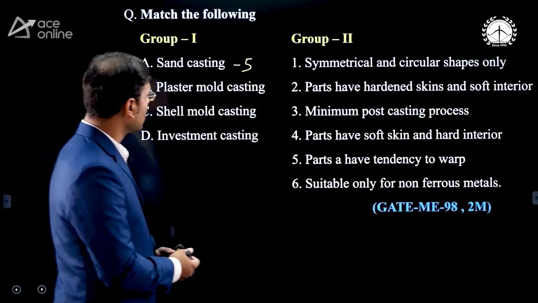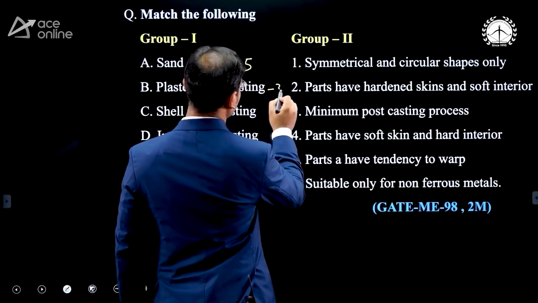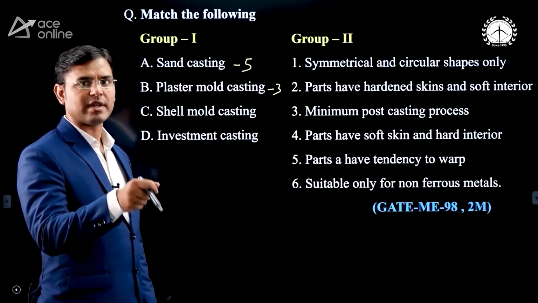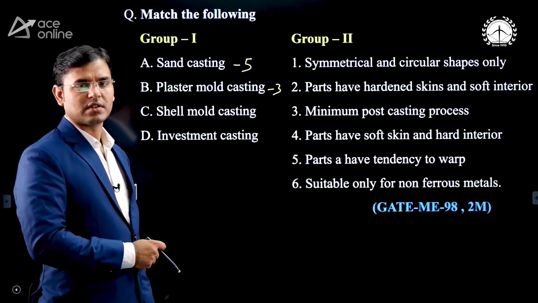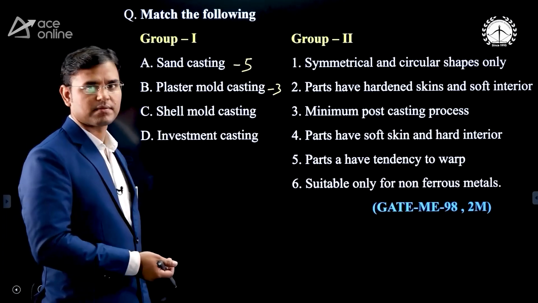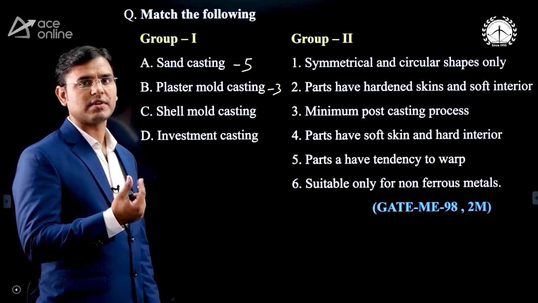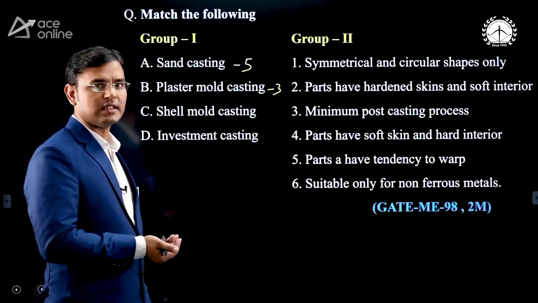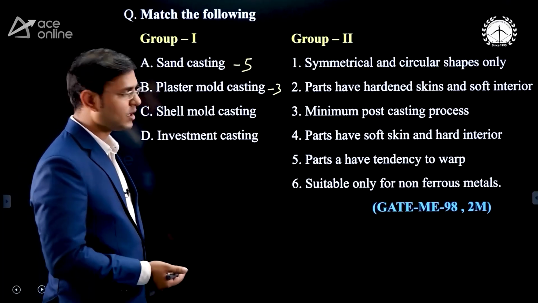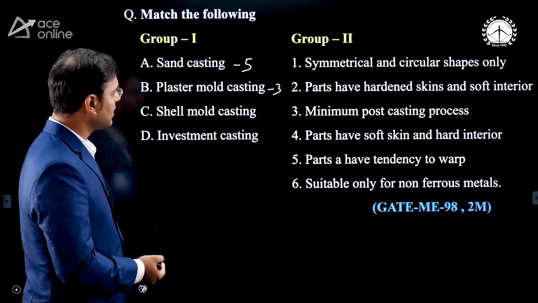Then plaster mold casting, you can see that the answer is minimum post casting process, 3. Why is it so? In the plaster mold casting, on the pattern we are pouring the plaster and waiting for it to solidify. After solidification, again in the furnace we give heat to the plaster. The plaster gives a very nice, smooth surface finish, and hence we get a very accurate component. In the post casting process, machining can be avoided when we are using the plaster mold casting.